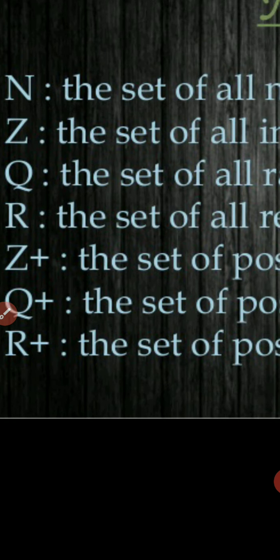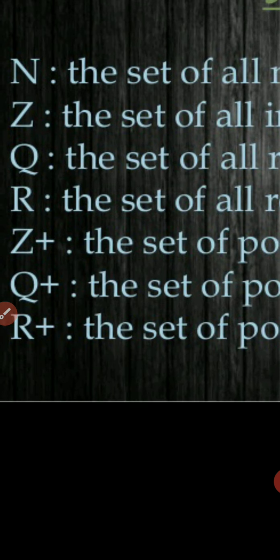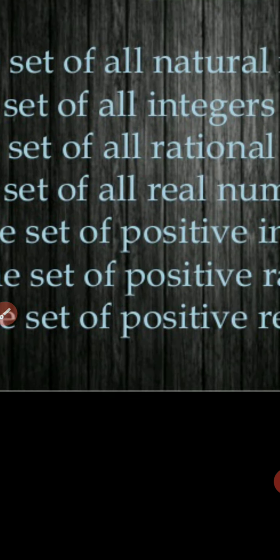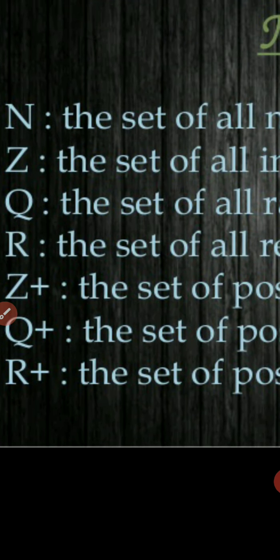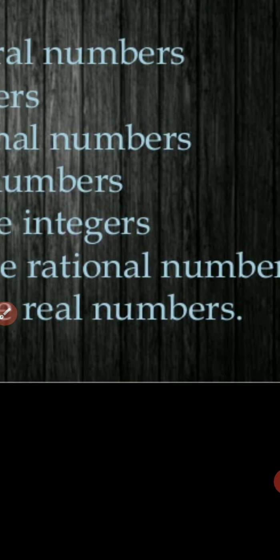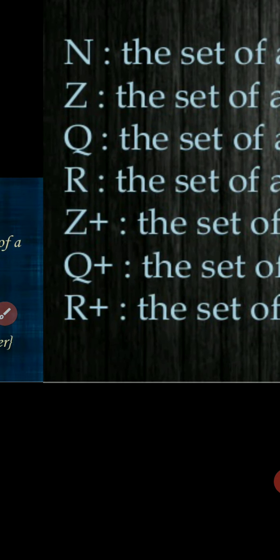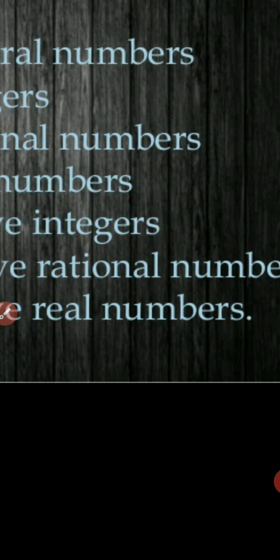And R, the set of all real numbers. And Z plus, the set of positive integers. Q plus, the set of positive rational numbers. And R plus, the set of positive real numbers.